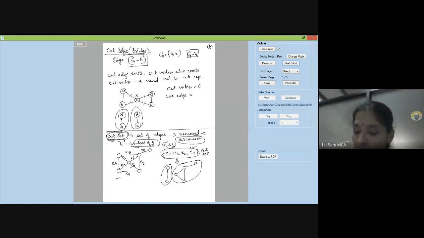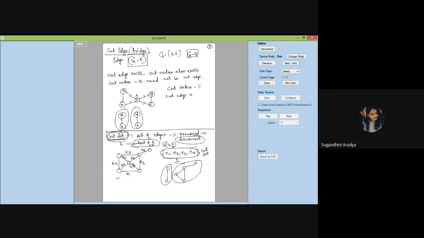See, the question can be anything. They may give you the graph and ask you to find out the cut set or cut edges or cut vertices. Or they may ask you to define. When they ask you to define and explain what is a cut set or a cut edge or a cut vertex, then you may have to give your own example. Are you understanding what I'm saying?